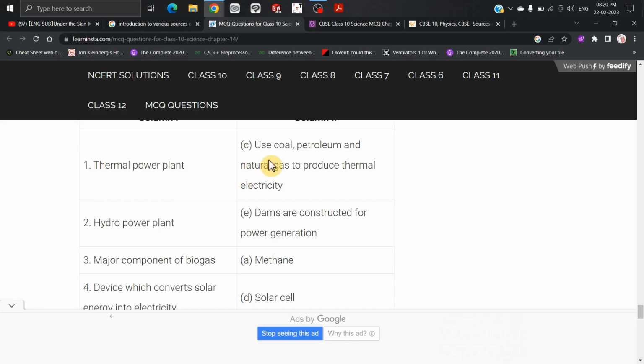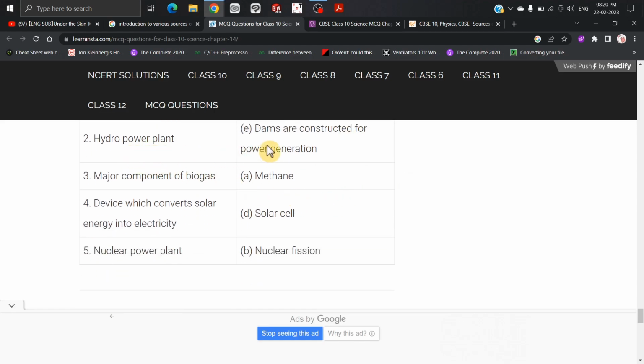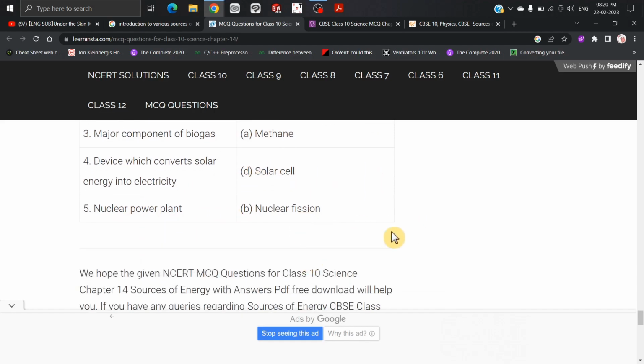Thermal power plants use coal, petroleum, and natural gas to produce thermal electricity. In hydropower plants, dams are constructed for power generation. Major component of biogas is methane. The device which converts solar energy into electricity is the solar cell. Nuclear power plant, nuclear fission.